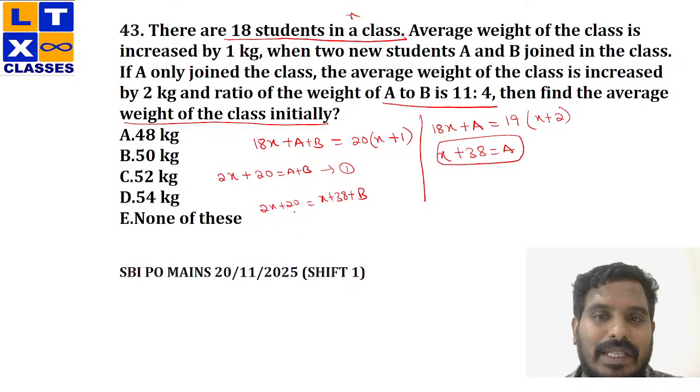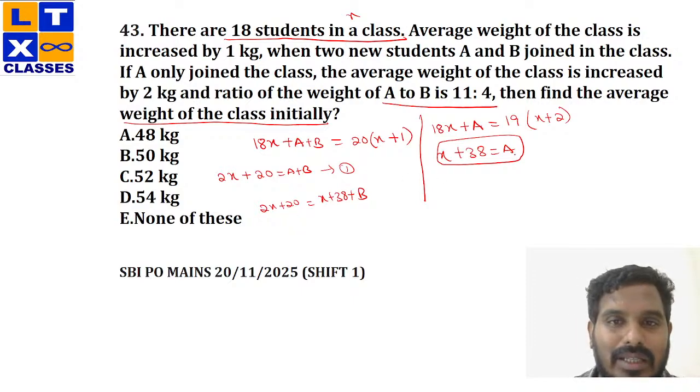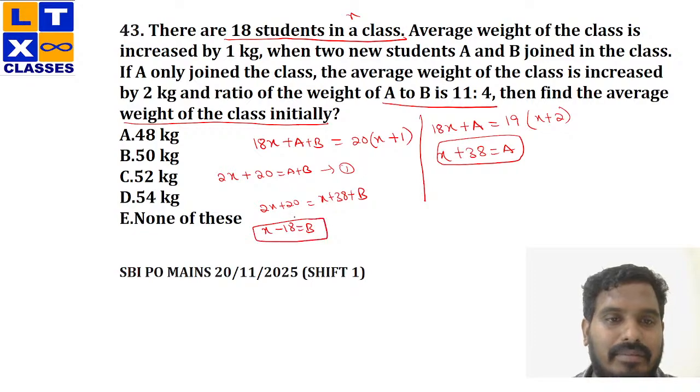So this is x plus 38 equals to a. So I have simply added 2x plus 20, x plus 38 plus b. Okay, fine. Now quickly solve this. What is b here? From this you'll get the value of b, right? 2x minus x would be x, plus 20 minus 38. This would be minus 18. So x minus 18 would be b. Clear? X minus 18 would be b.